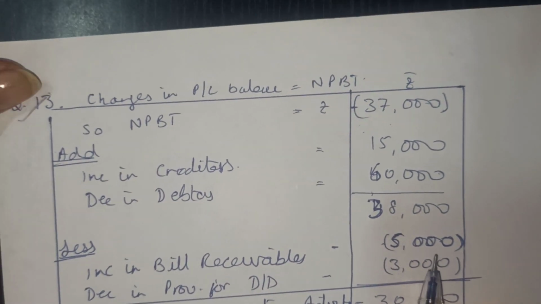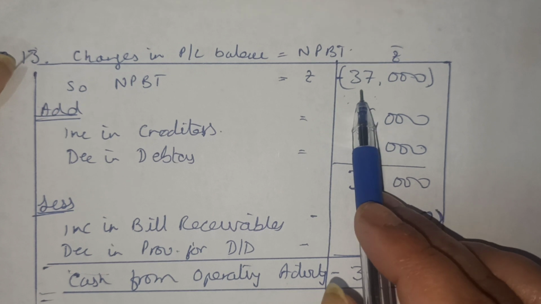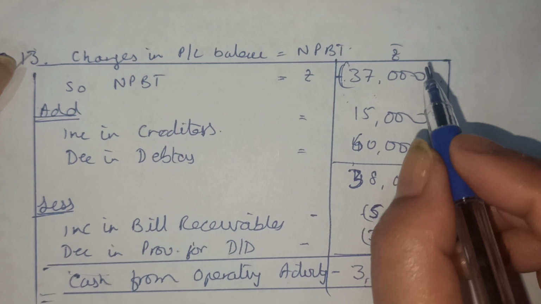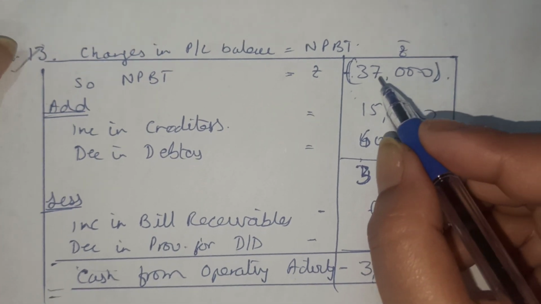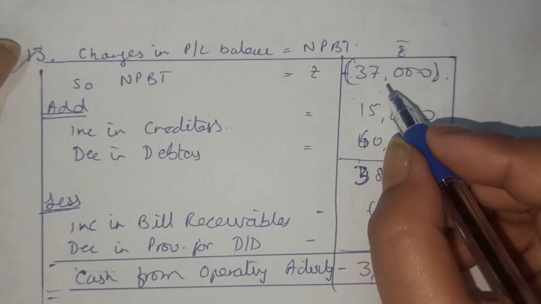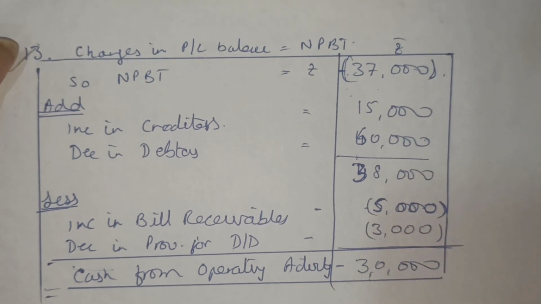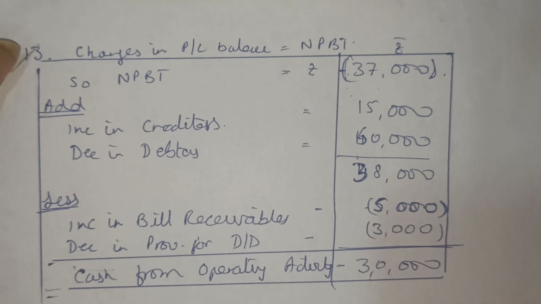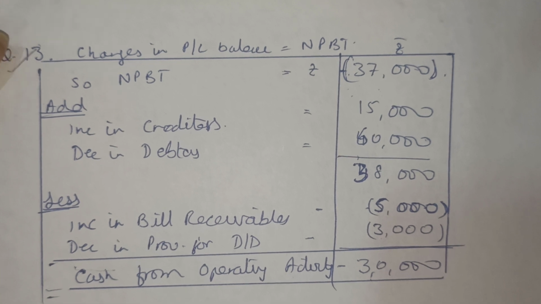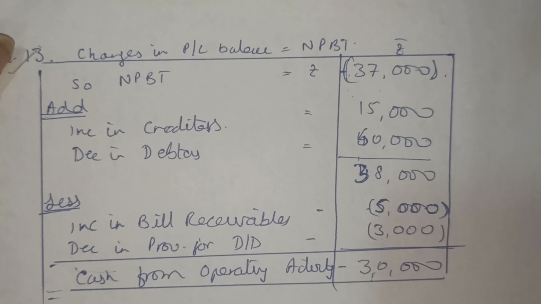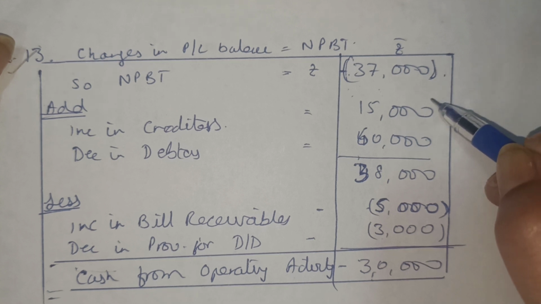Now let us proceed. We calculate the NPBT. NPBT has been given here, 37,000 loss. I have bracketed the loss here. You can bracket or write the minus sign as comfortable. Bracket avoids confusion. A minus sign in calculation can sometimes be taken as a decimal, or as an equal-to sign, and may not be read properly either by you, which results in an error, or by the examiner. So it is always safer and advisable to bracket the negative items.